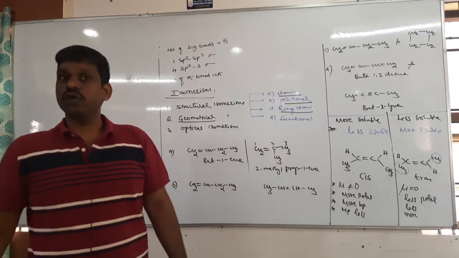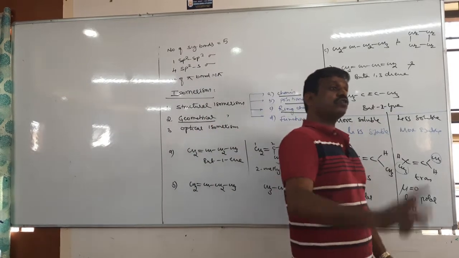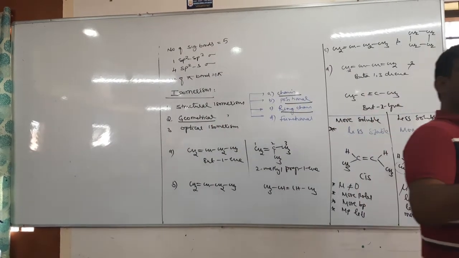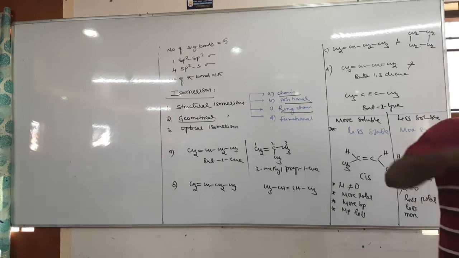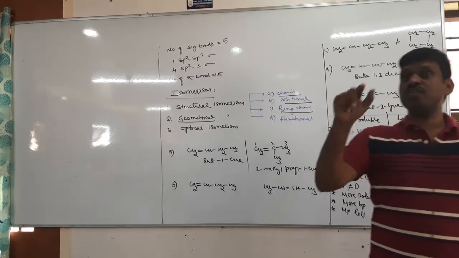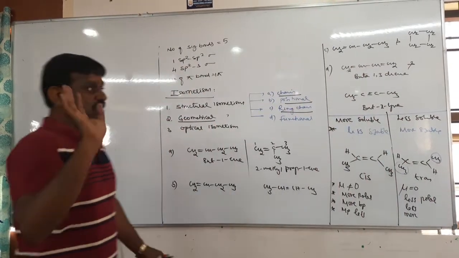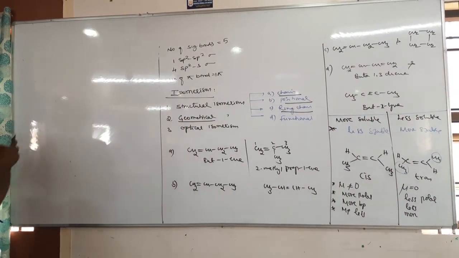Example, meso compound. So what are meso compounds? Meso compounds are the compounds which have two chiral carbons, and even though they have two chiral carbons, they have a plane of symmetry. So due to the presence of the plane of symmetry, they are optically inactive. Okay, these things. Now tell me, what about alkene?